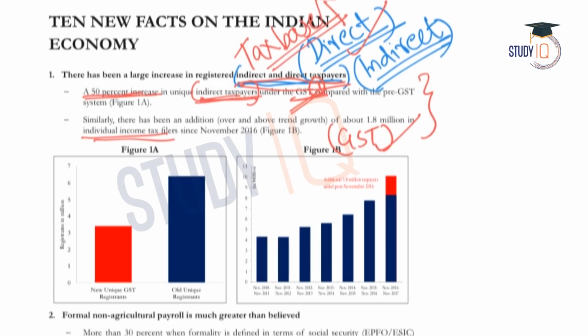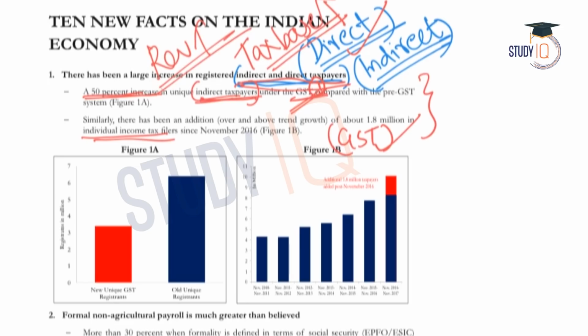When the tax base of the economy increases, what does it mean? It means that the tax base has widened, or the revenue in the form of tax collection for the government has increased. So, with regard to the revenue of the government, the revenue from taxation has increased. So, this is the indicator.